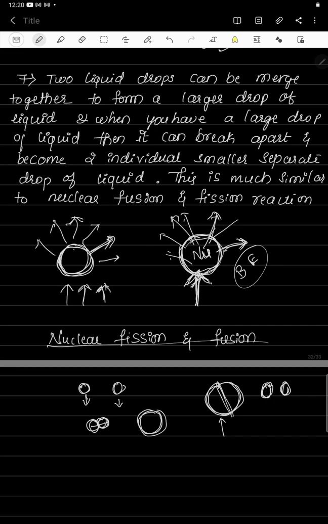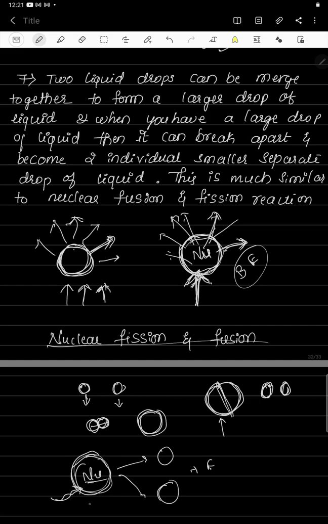In the same manner, if you consider a heavy nucleus and give an external energy, the heavy nucleus can break into two lighter nuclei along with the emission of energy.